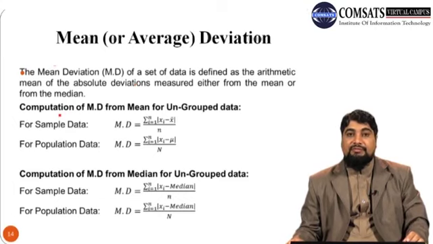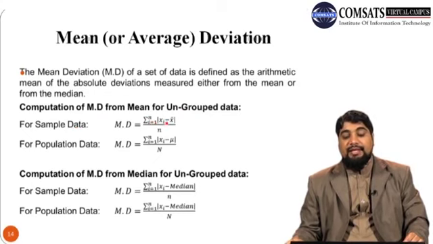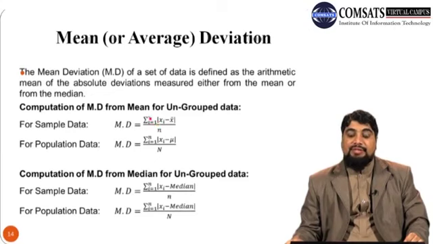So here is the formula for the computation of mean deviations from mean for the ungrouped data. For sample data, mean deviation is summation |xi minus x bar| over n, where i ranges from 1 to n. Look at this formula and note that x bar is the mean of all the observations. So x bar is being subtracted from each xi. When i is 1, x1 minus x bar; when i is 2, x2 minus x bar; i is 3, x3 minus x bar, and so on. When i is n, xn minus x bar.